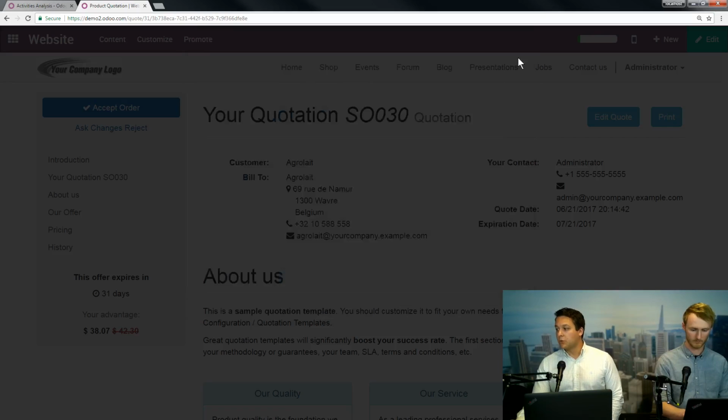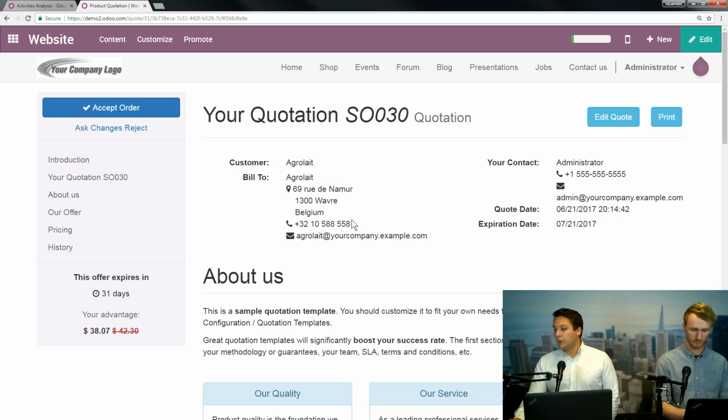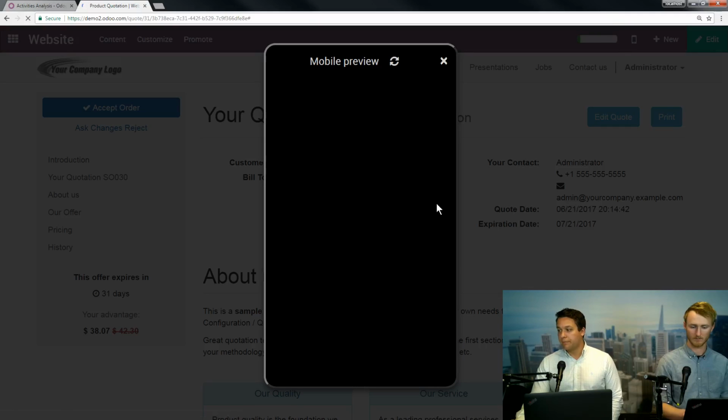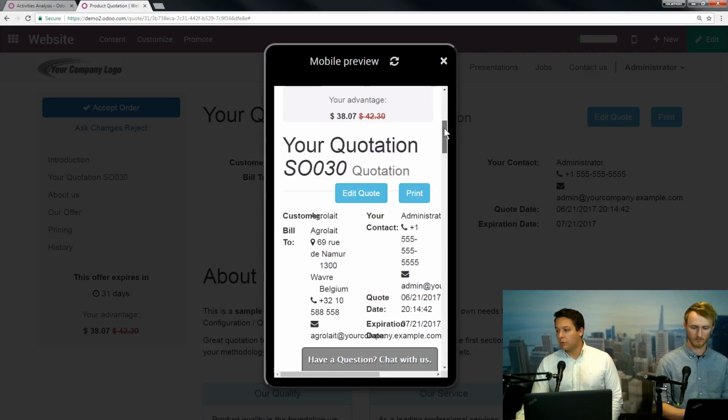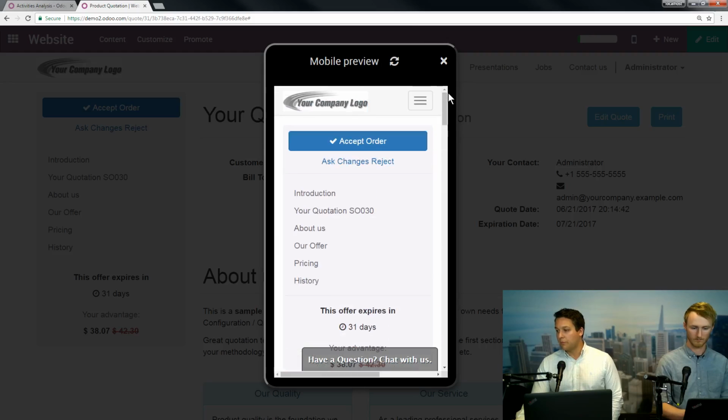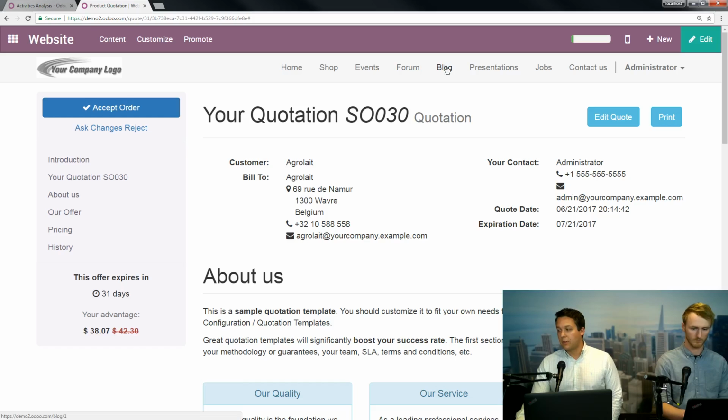That's really useful in terms of having that call to action and having them say, you know what, I'm good, and really striking while the iron is hot in terms of having them commit to it. Now, it's also really useful here, as let's say that you catch them on the train or in transit, no problem. They can pull it up on their phone, see all the information, and do the exact same thing. So really useful for trying to catch them while they are interested in really closing the sale, and hopefully a quick sales cycle as well.